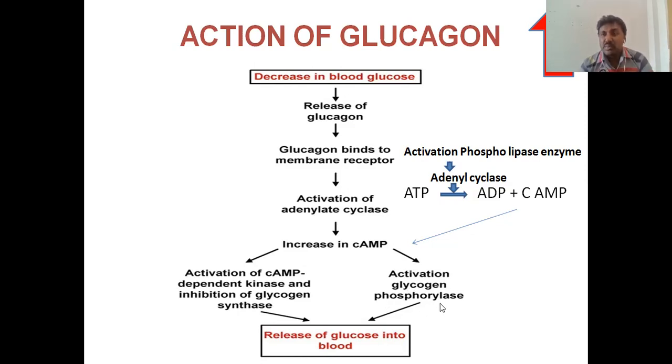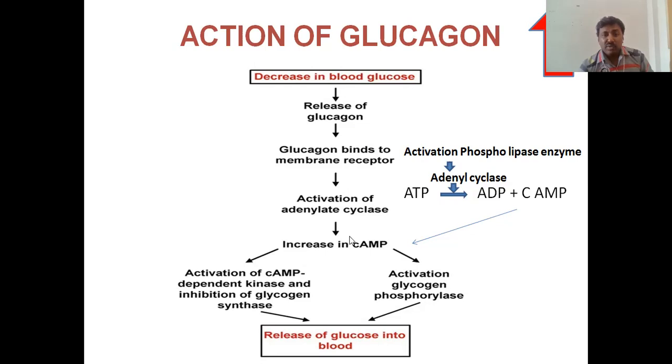activation of glycogen phosphorylase. In the glycogenesis video, already I uploaded a video. In that glycogen formation, that enzyme is glycogen phosphorylase. When the glycogen phosphorylase enzyme is activated, glycogenolysis, sorry, not glycogenesis, glycogenolysis. I'm very sorry. This glycogen phosphorylase enzyme is present in glycogenolysis. The glycogen molecule is degraded into glucose molecules. Just go through glycogenolysis once. Because of that, glucose is released into the blood.